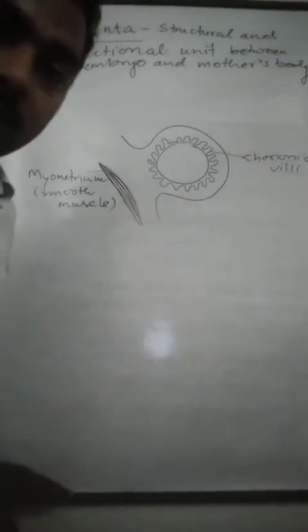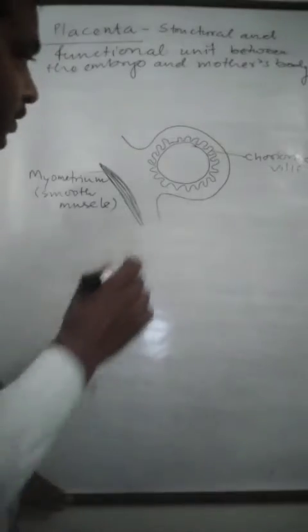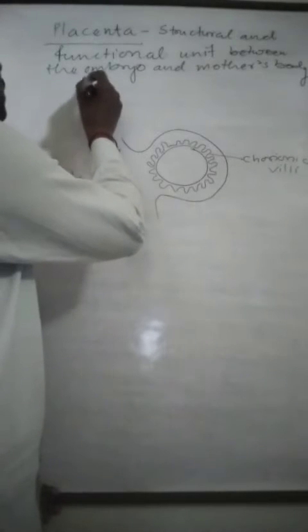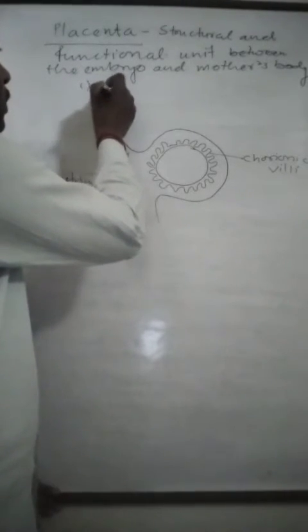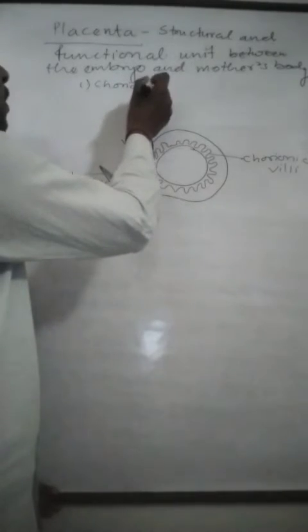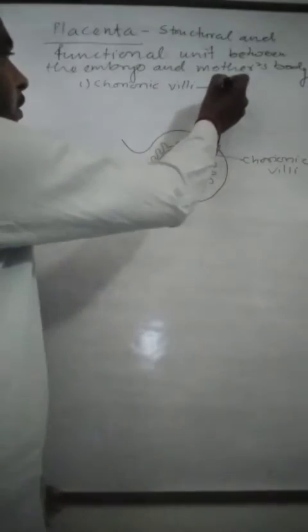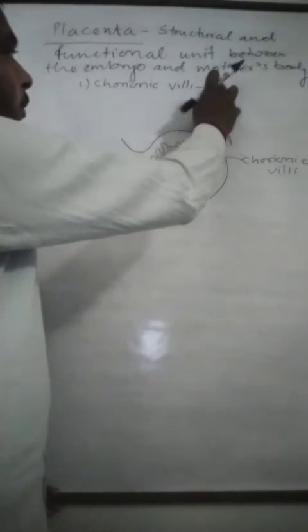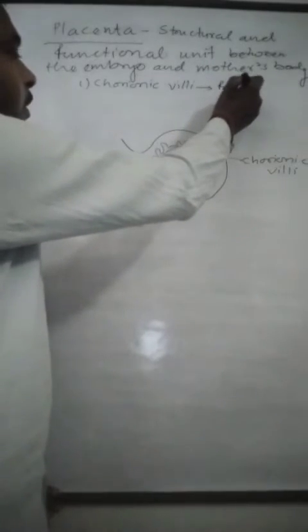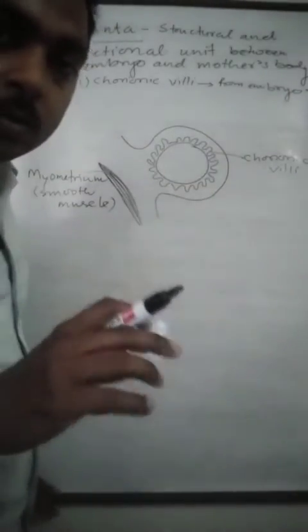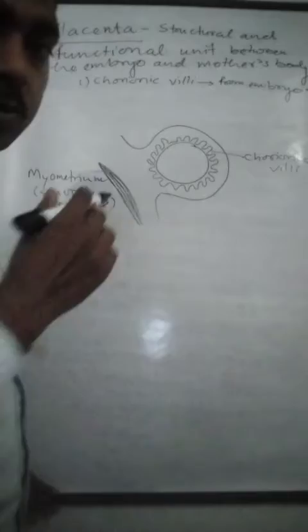The formation of chorionic villi takes place towards the embryo side. So there are two structures involved in placenta formation. First is the chorionic villi, which form from the embryo.